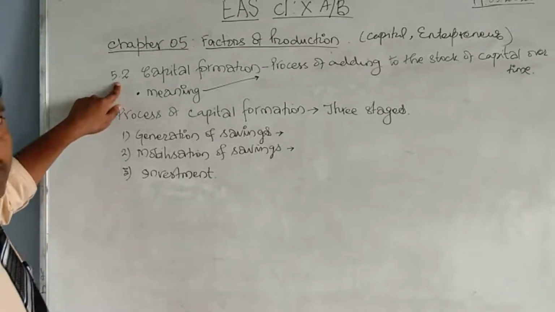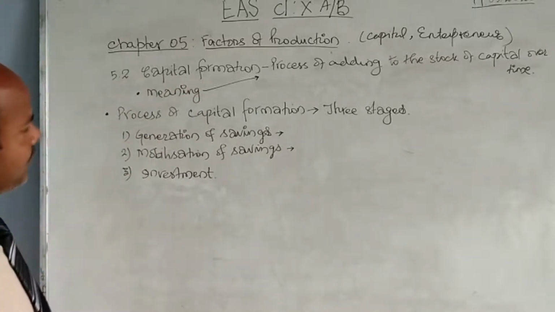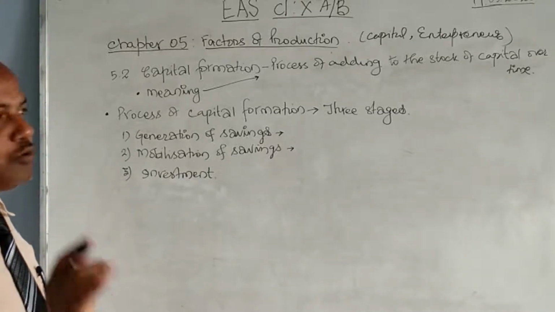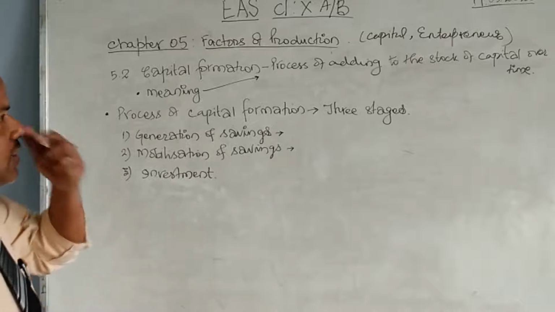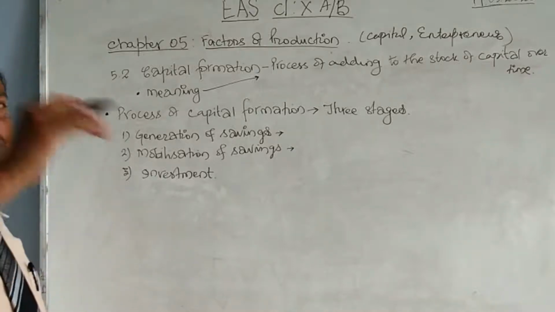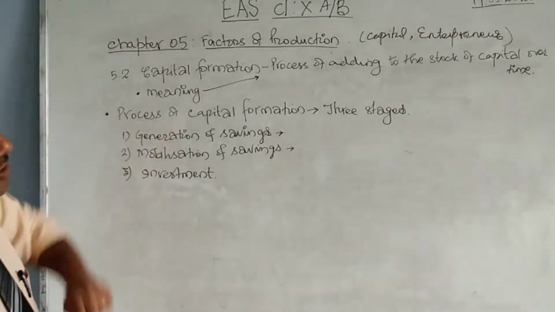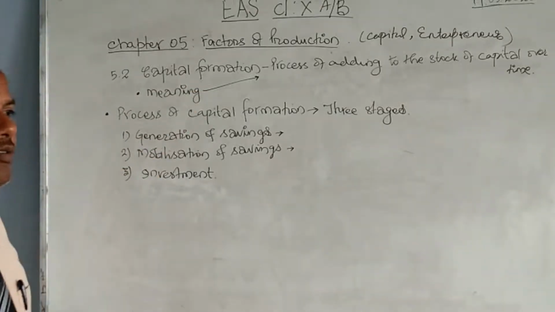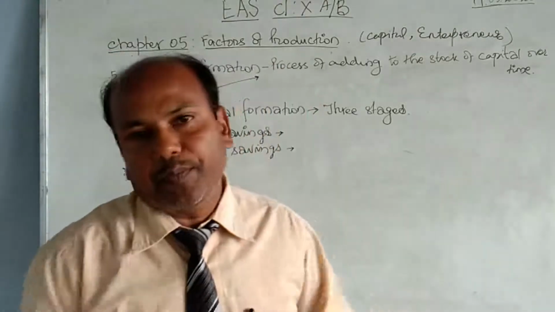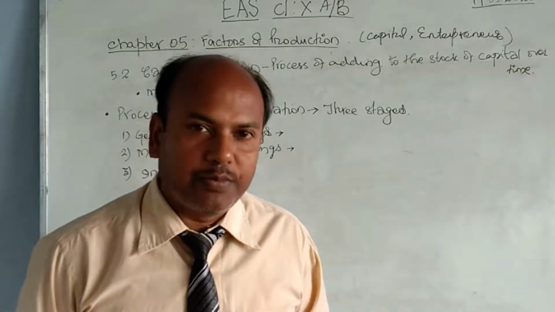This is point number 5.2, which means this lesson number 5 and point number 2 is called capital formation. What is capital formation? Capital formation refers to the addition to the capital or addition to the stock of capital. It's a simple process where the capital is increased. Every now and then something is added to the capital. That is called capital formation. So increase in capital over time. Whenever you have a little saving, you pile it up, you add to the pre-existing capital. That is called capital formation.